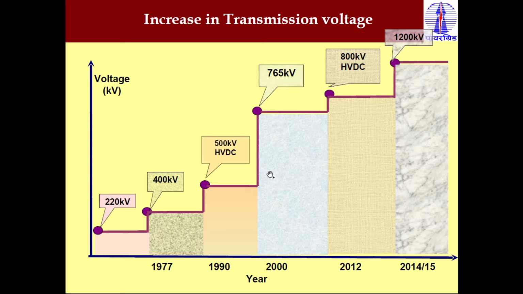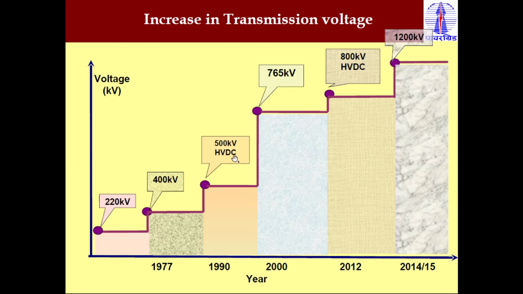And as you know, as the years pass, the voltage capacity is increasing. You see that first 220 kV was possible before 1977, then 400 kV became possible because of the creation of new materials for the insulators.